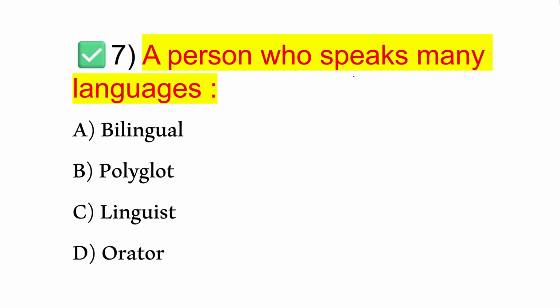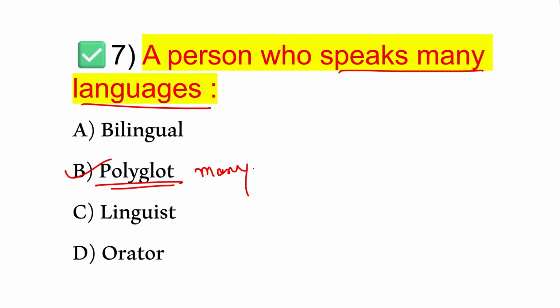Next one. A person who speaks many languages is called option B, that is polyglot. The word poly means many. So a polyglot is a person who can speak and understand several languages.